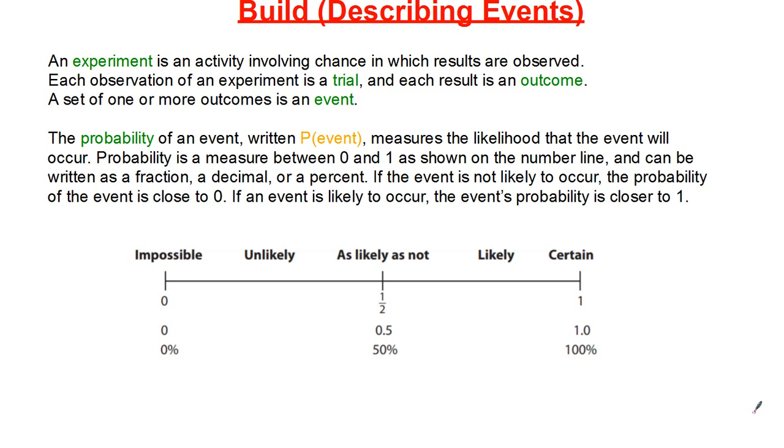So, how we usually write probability is this way. So the probability of blank happening is going to be equal to something. All right, and I'll explain that a little bit more in the next build. So, probability is the likelihood of something to happen.